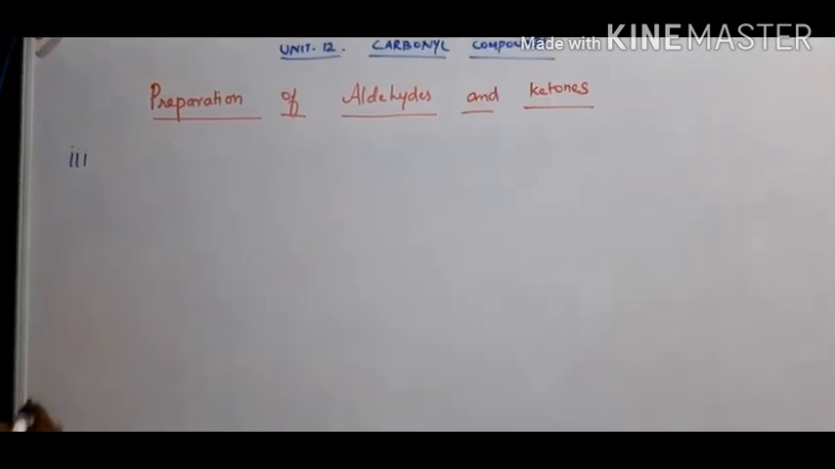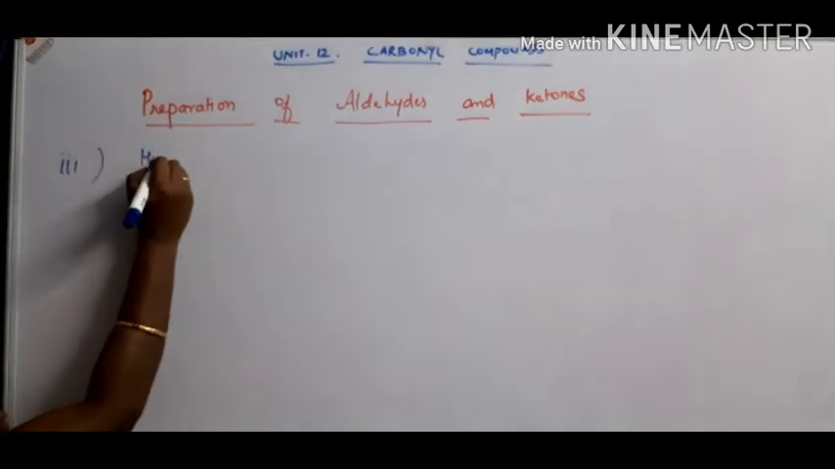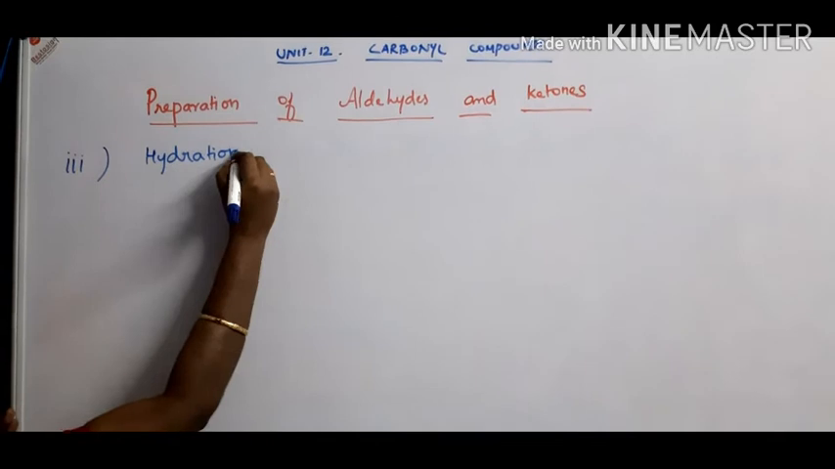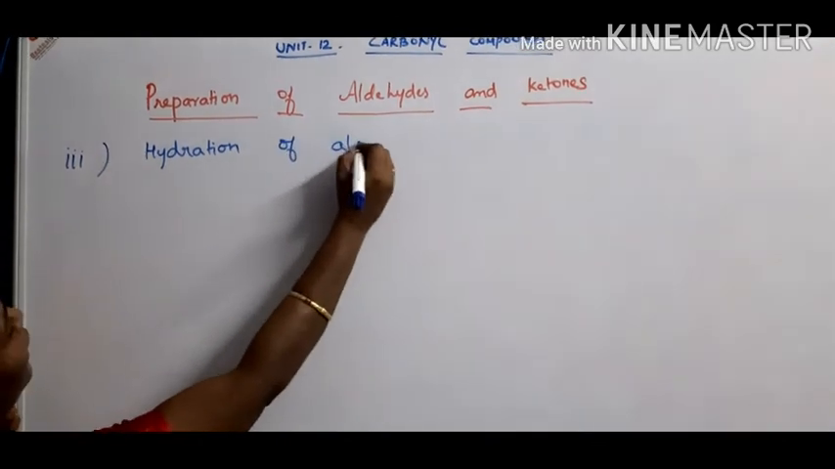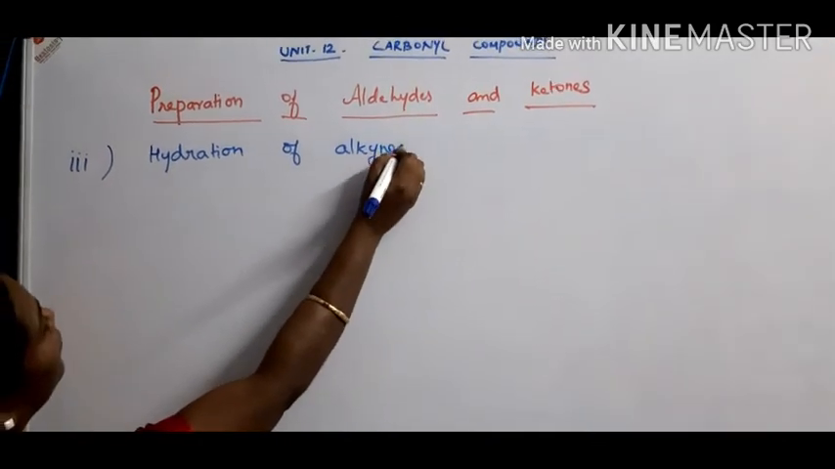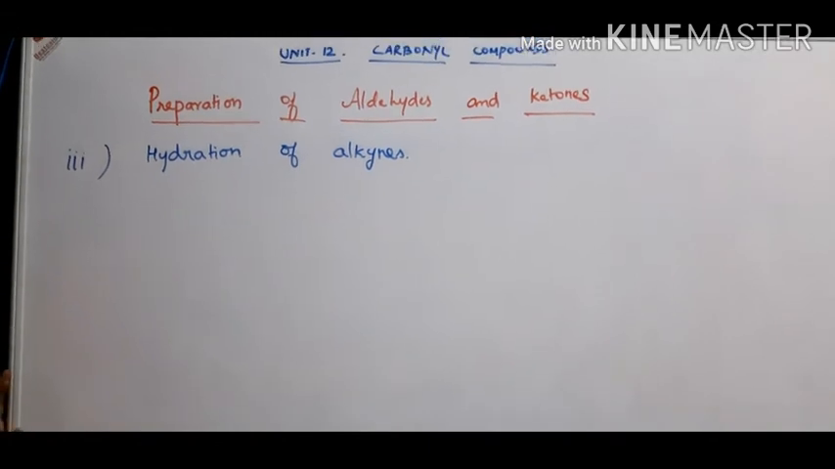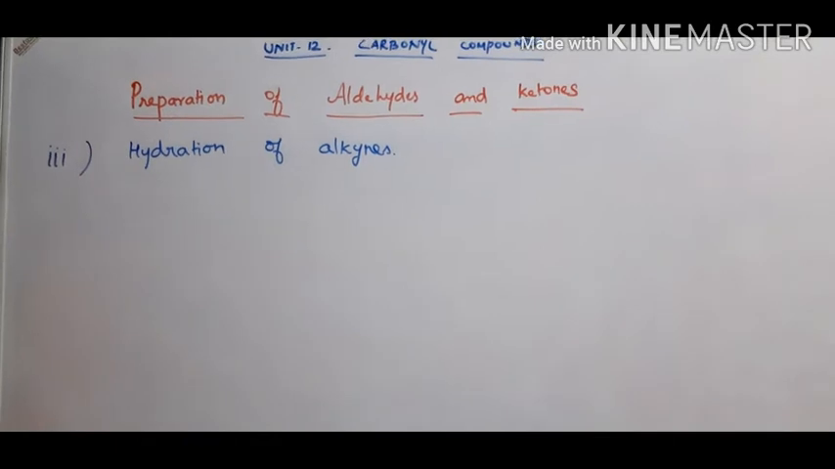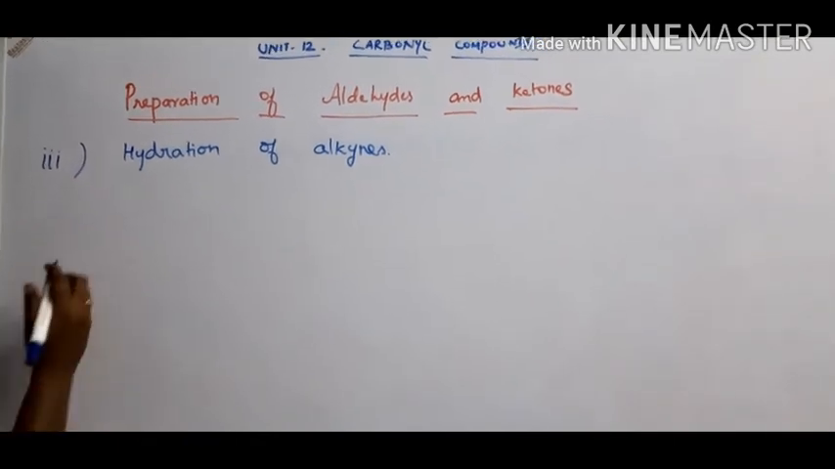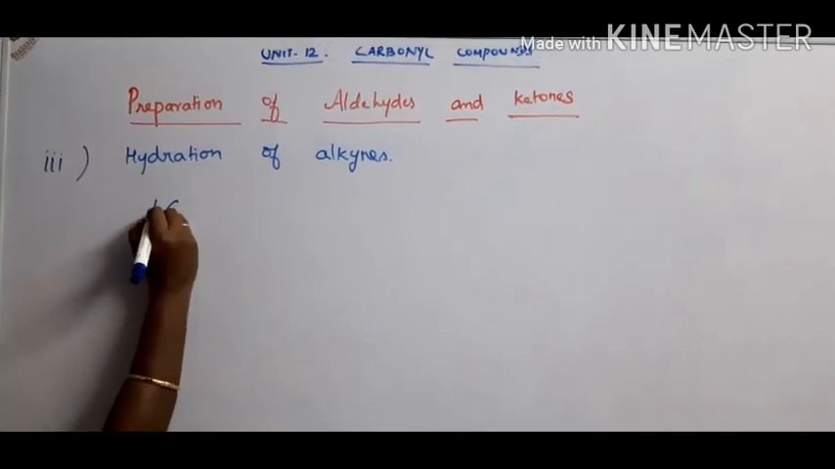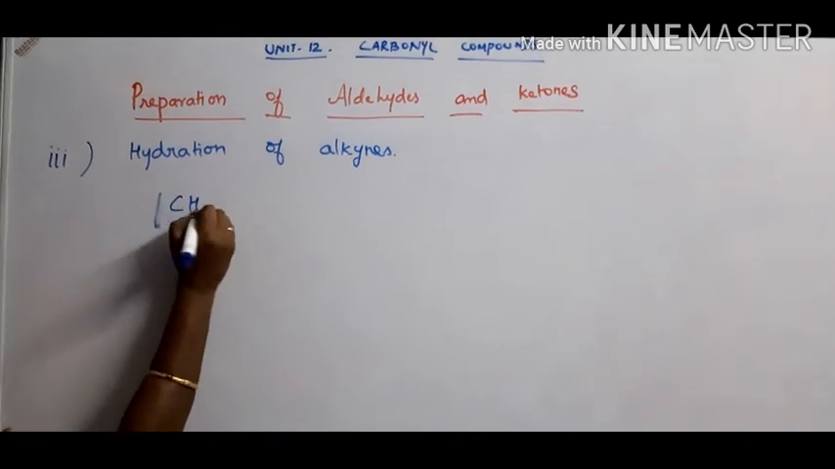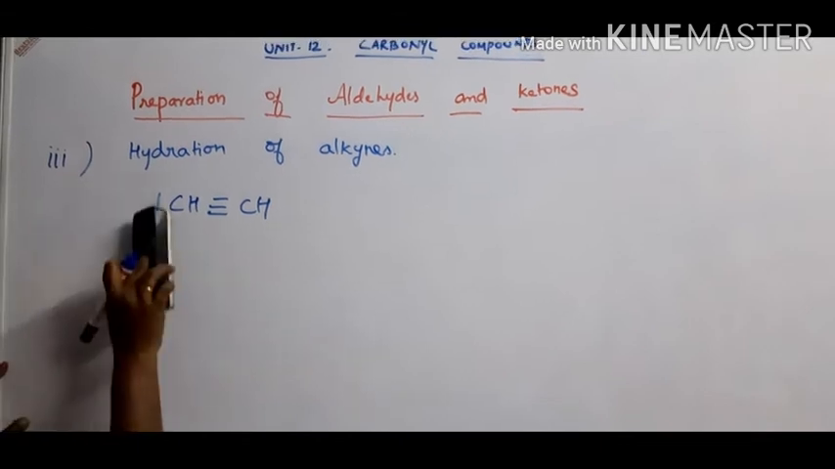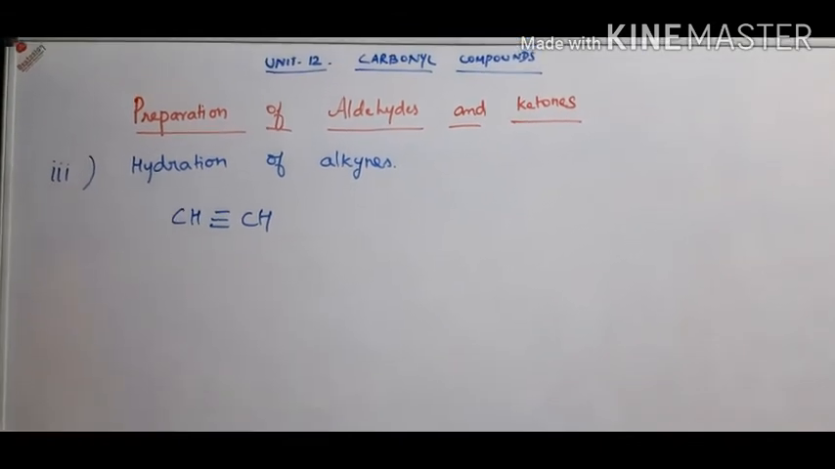So the third method is hydration of alkynes. So the third method of preparation of aldehydes and ketones is from alkynes. Hydration means addition of water molecules. Okay. So what's the first member of the alkyne family? Ethyne, or common name acetylene.